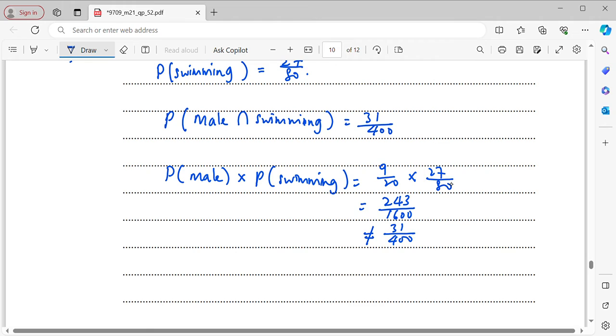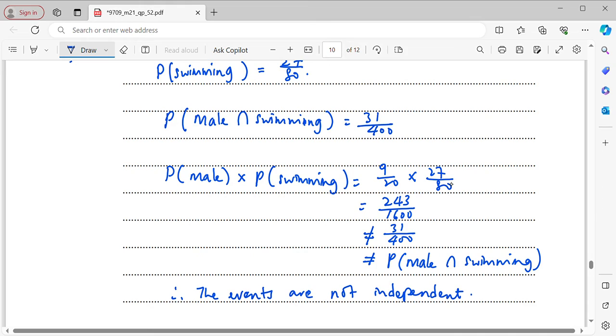That means this is not equal to the intersection probability. Alright, since they are not equal, the events are not independent. Okay, so that's all for this solution.